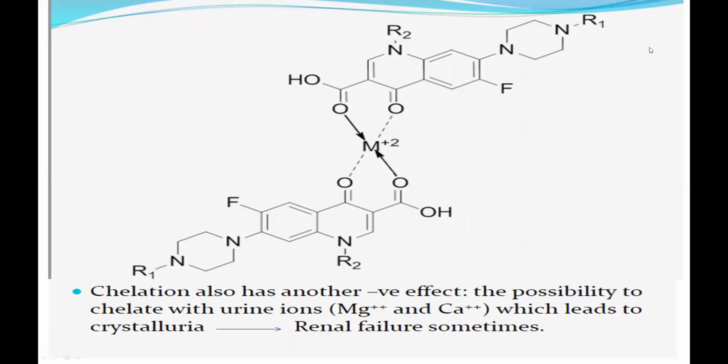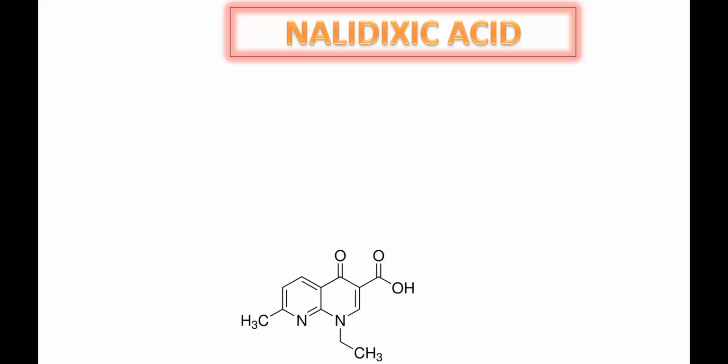You should not take it with any mineral supplements or antacids containing milk of magnesia, aluminum oxide. Such antacids can reduce the solubility of the drug, which leads to crystallization and crystalluria, which leads to stones in your kidney. So that's why it should never be given along with antacids. Now, nalidixic acid.